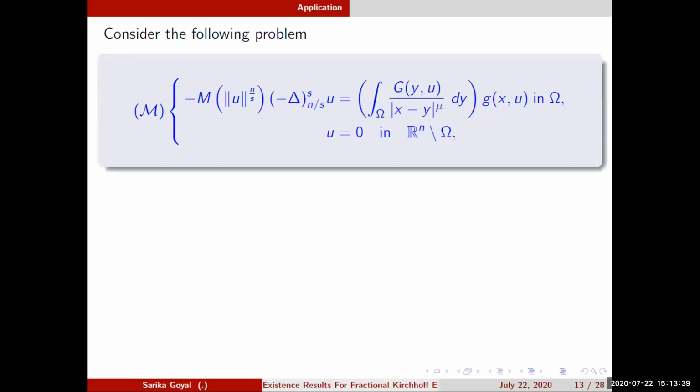Now I come to the problem which I have done with Dr. Sukhinder. Here I have taken minus M of u, and this is basically n by s, which means I am in the case n equal to ps. So here the nonlinearity will behave like an exponential. This M is the Kirchhoff operator and this is the fractional Laplace operator. On the right-hand side you can see one integral term is also there. Here I am assuming Choquard type nonlinearities, and u is 0 in R^n minus Omega.